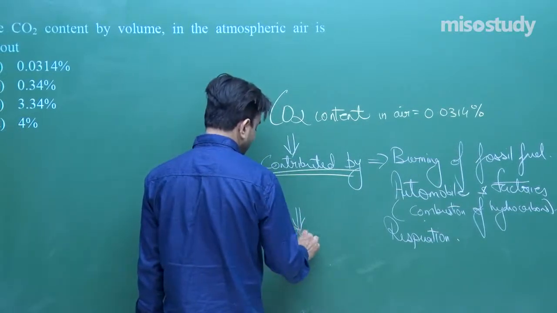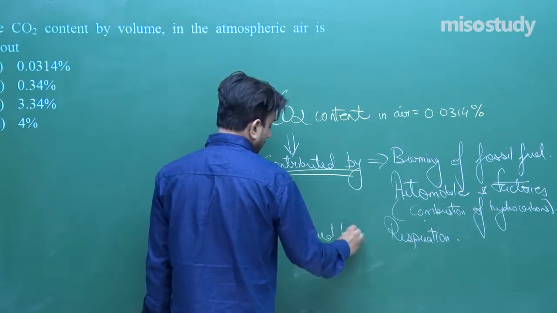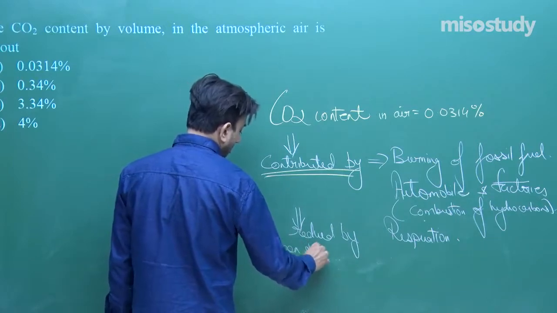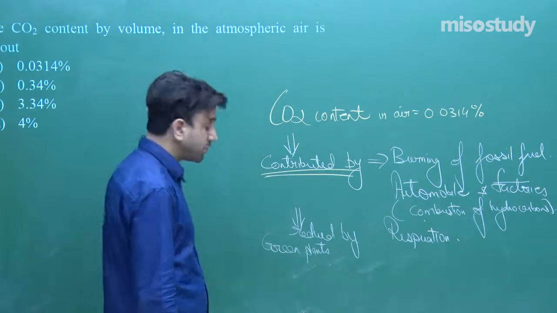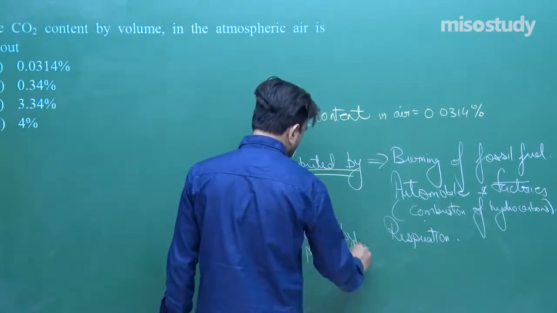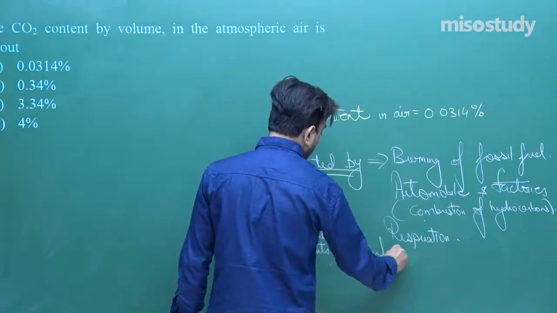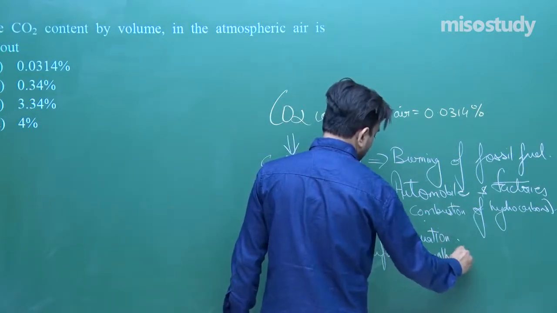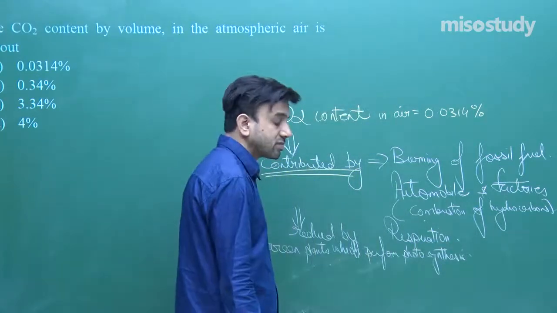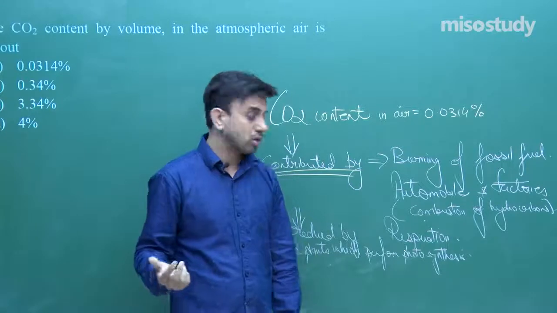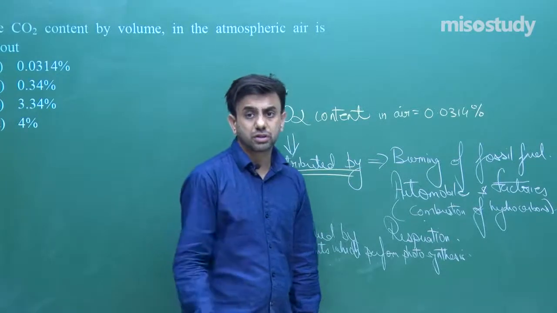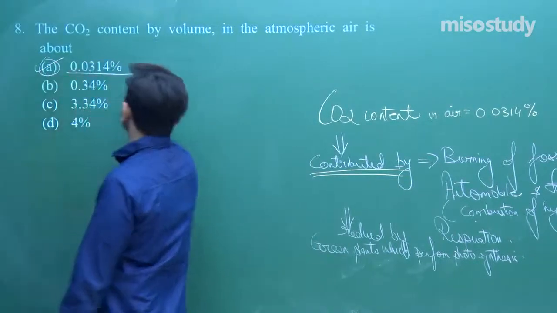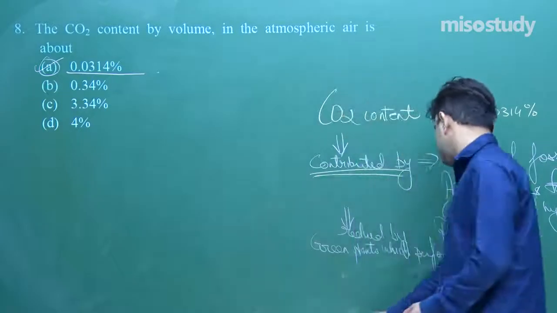The carbon dioxide is reduced by green plants, which perform photosynthesis, and we all know that during photosynthesis they take up carbon dioxide and give out oxygen. So the carbon dioxide content by volume is 0.0314%, right?